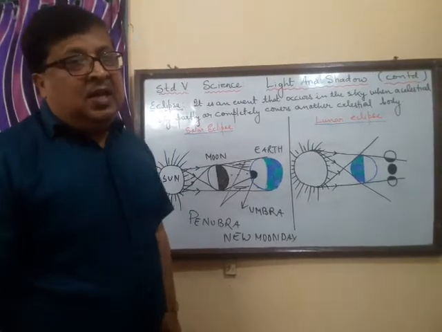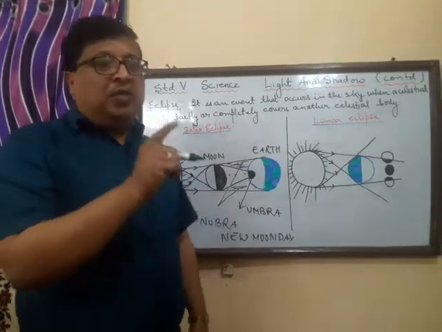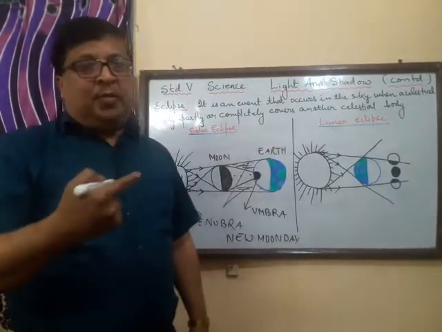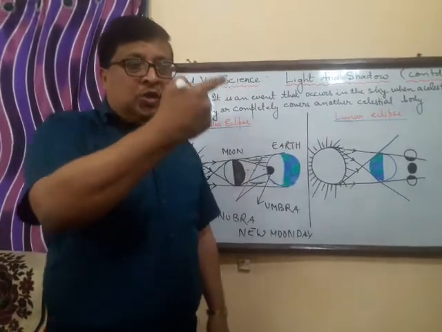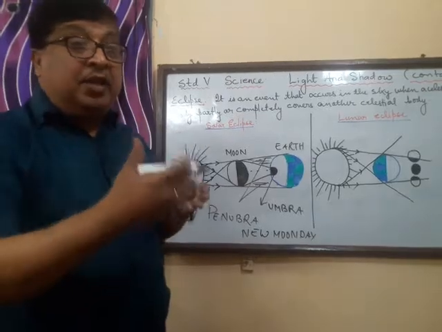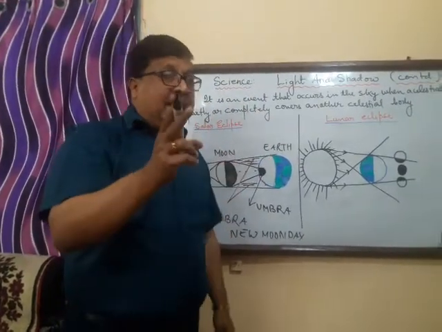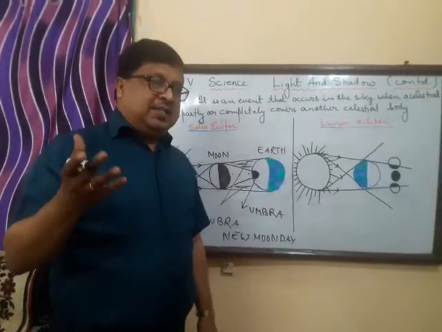The reason is the orbit of the earth. The orbit of the earth means the path on which the earth travels around the sun, and the orbit of the moon, that means the moon also goes around the earth. Those are not in the same plane. It is inclined at an angle of 5 degree. You learn in details in the higher classes also.